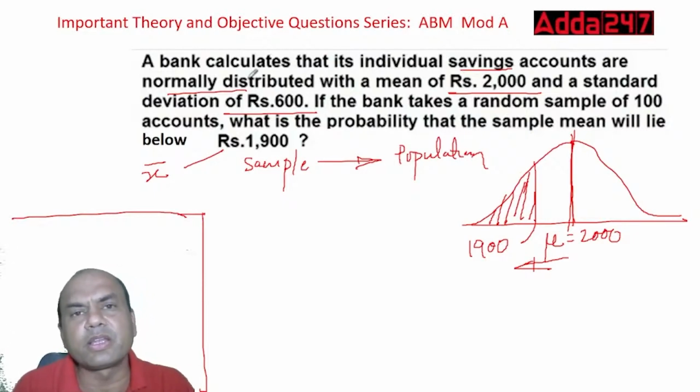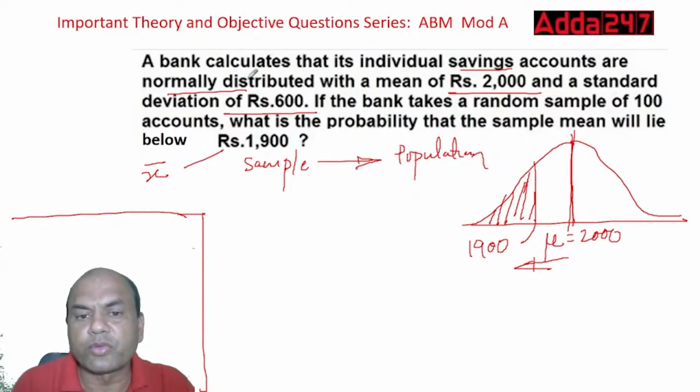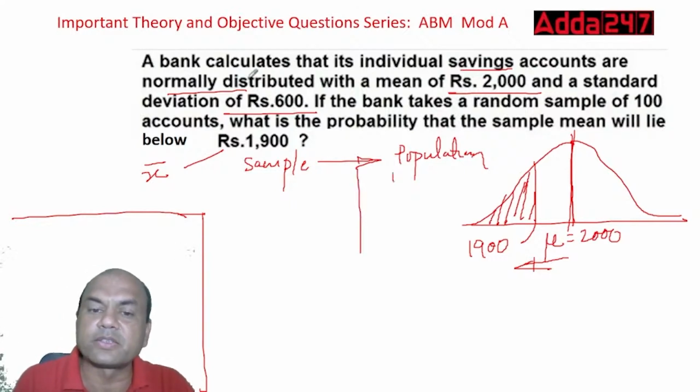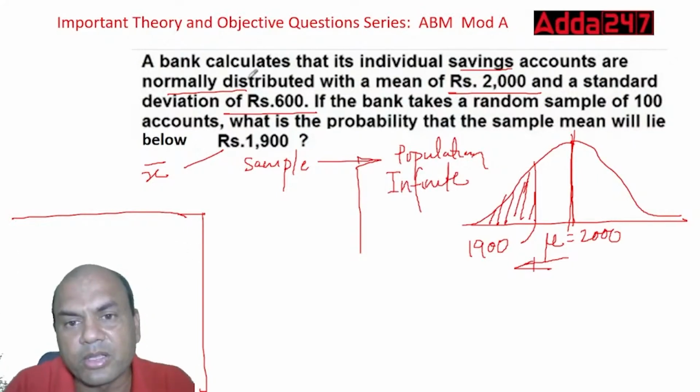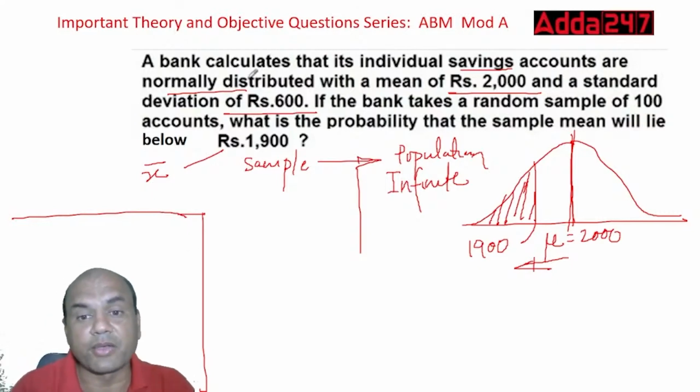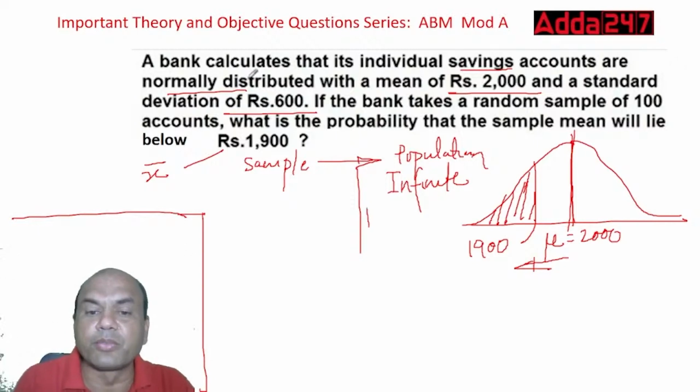Find everything between, divide between this. So first find the population. Population is what? Do you know finite or infinite? It is infinite, right? Keep it simple. Infinite. Once you get it infinite, immediately apply what? The standard error formula. And write down the values, whatever are given. For population, the value is given as mu. Mu is given as 2000.